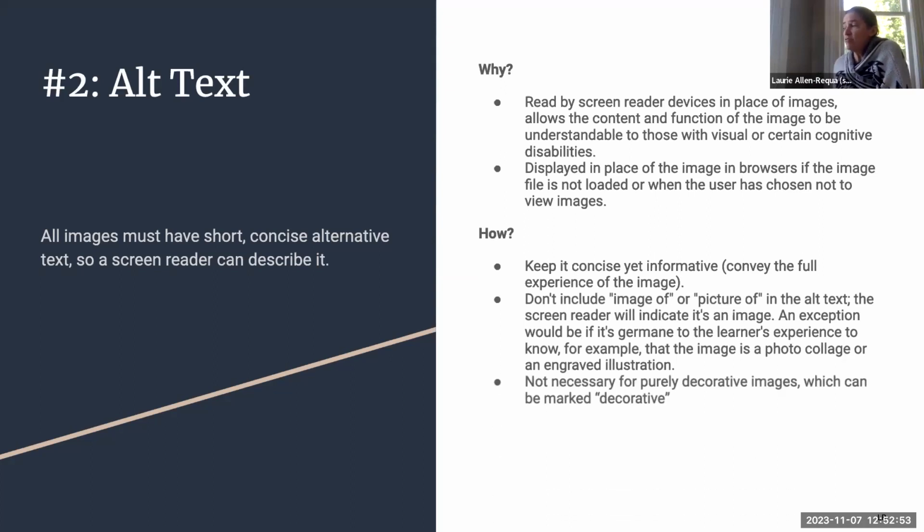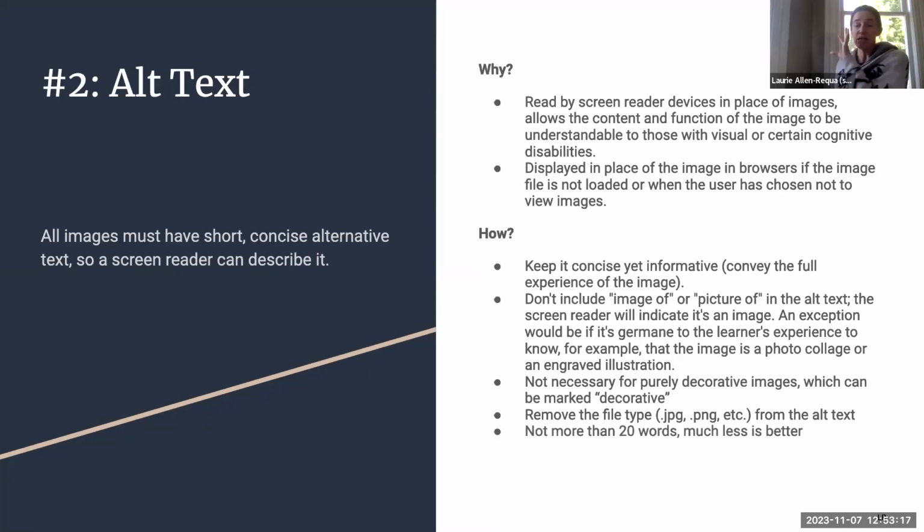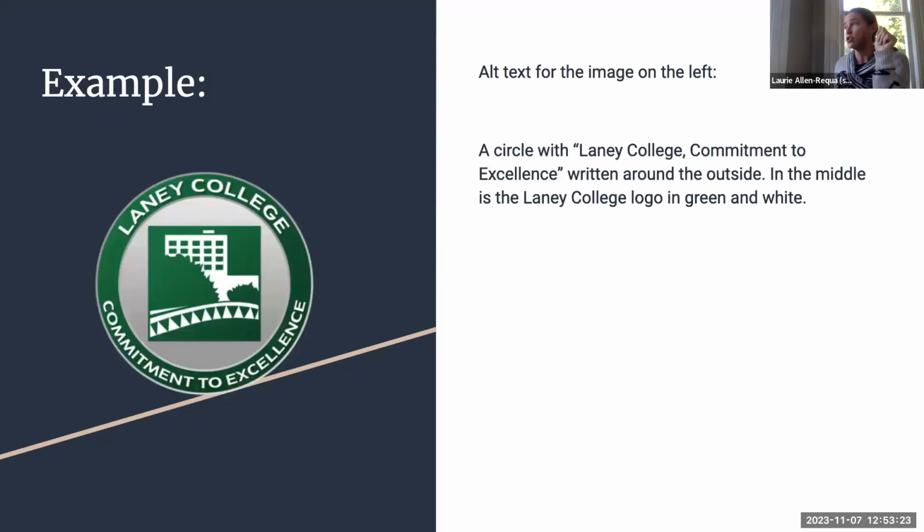But it's not necessary for purely decorative images, which can just be marked as decorative. So if you're just trying to make your pages look pretty, you can just make them decorative. Also, you can remove the file type, whether it's a JPEG or whatever, from the alt text. And it shouldn't be more than 20 words, much less is better. If you have complicated images like I do, the suggestion is that in the alt text, you link to another Canvas page and then you do the full description in that Canvas page.